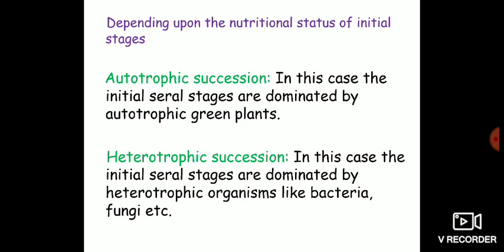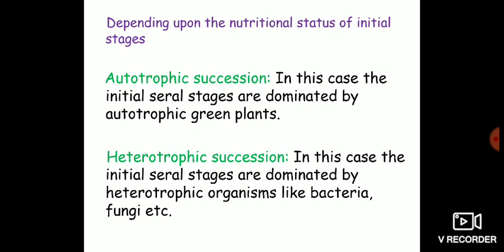And you have to remember one point, that autotrophic succession occurs in those cases where the medium contains a large amount of inorganic nutrients and the least amount of organic materials. Remember, autotrophic succession happens where the environment contains a large amount of inorganic nutrients and a least quantity of organic materials.